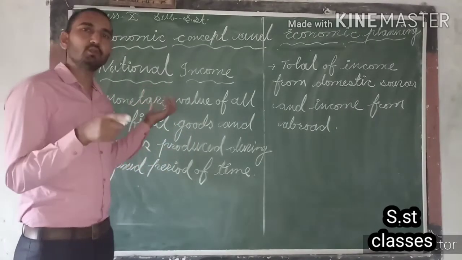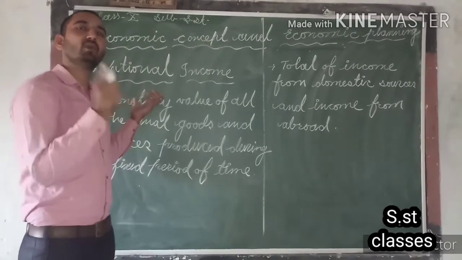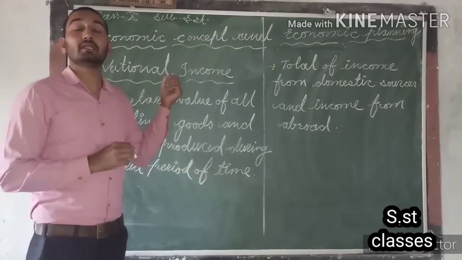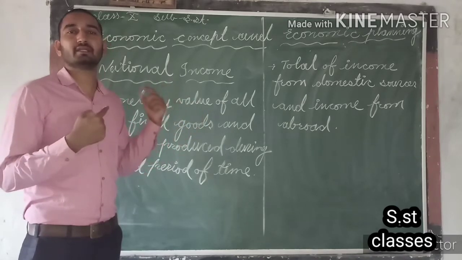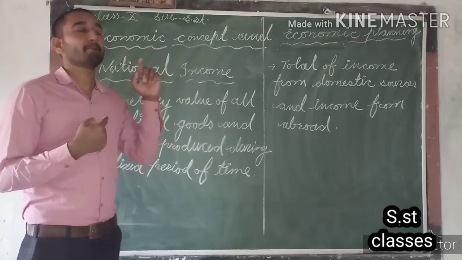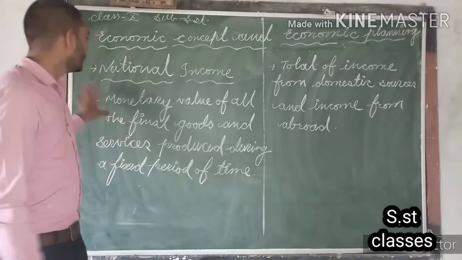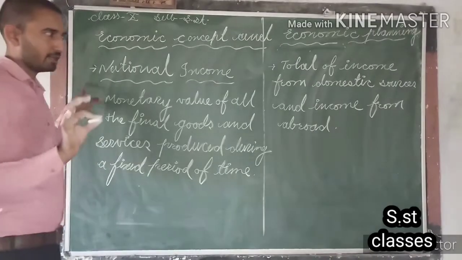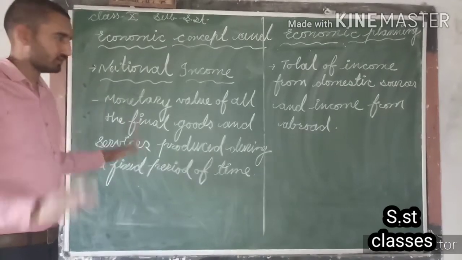So national income is the income of a nation, generally obtained from the final goods and services produced by the contribution of all the sources of production. Is that clear? Now, the next question is why it is necessary for a nation to calculate the national income.